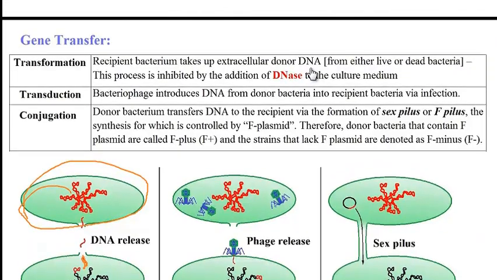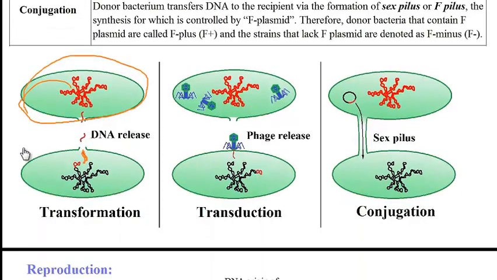So given that for this process the DNA has to be found in the extracellular environment, if you add DNase to the culture medium, you can interfere with the transformation process. Okay? So just keep that in mind. Since DNA has to be released into the extracellular environment in order to be picked up by the other cell, if you add DNase, which is an enzyme that breaks down DNA, it would eat up any DNA that is out there, and therefore transformation could be inhibited.